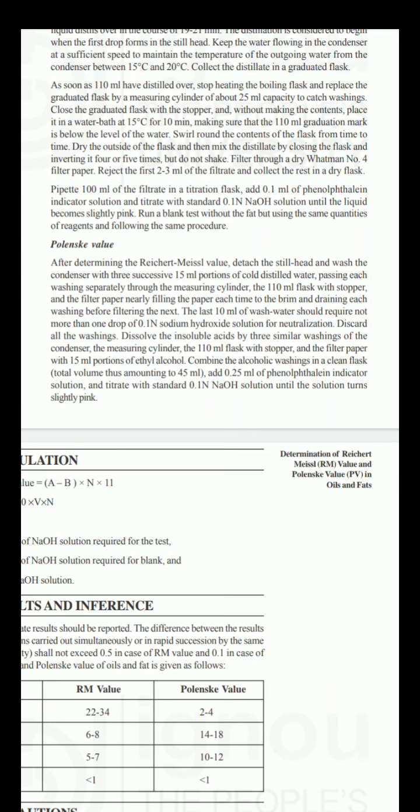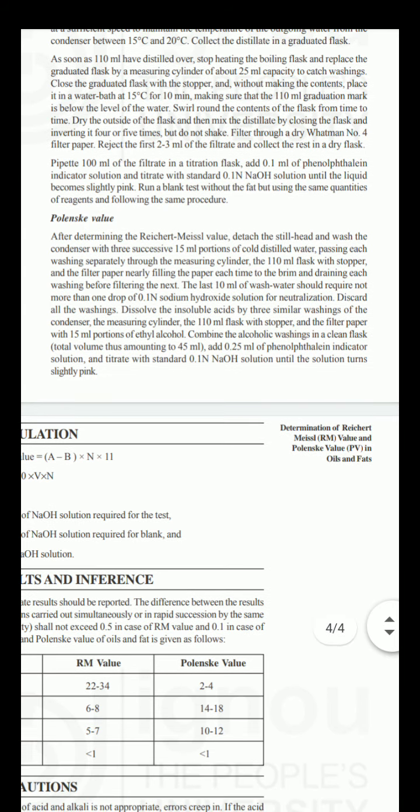Then keep that particular receiver aside, and place a 25 ml measuring cylinder, so that the remaining part, called the washing part, is caught in that 25 ml cylinder.